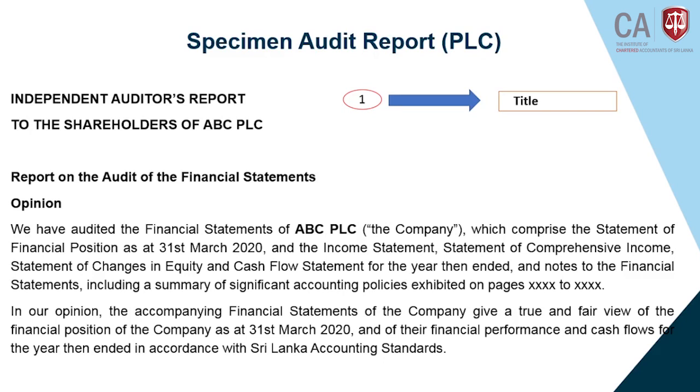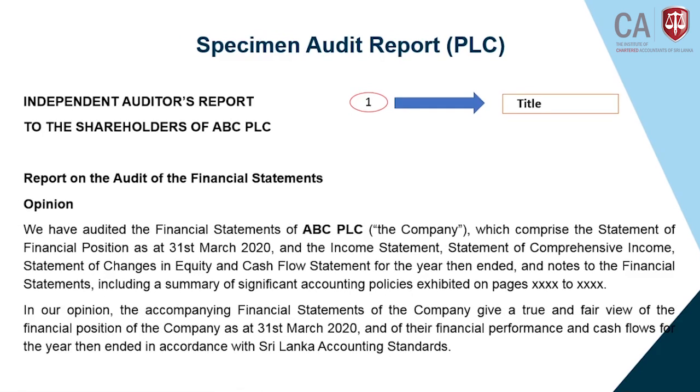In order to communicate that fact, the heading should be Independent Auditor's Report. The number one element in the audit report format is the title. That is a mandatory thing that has to be there. So I'm coming to the second thing, right? Number one should be the title, right? That is the report's number one element.